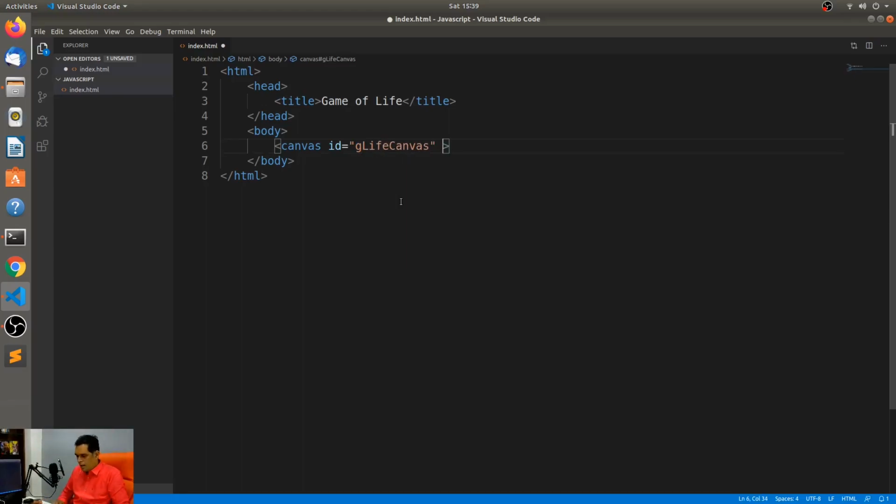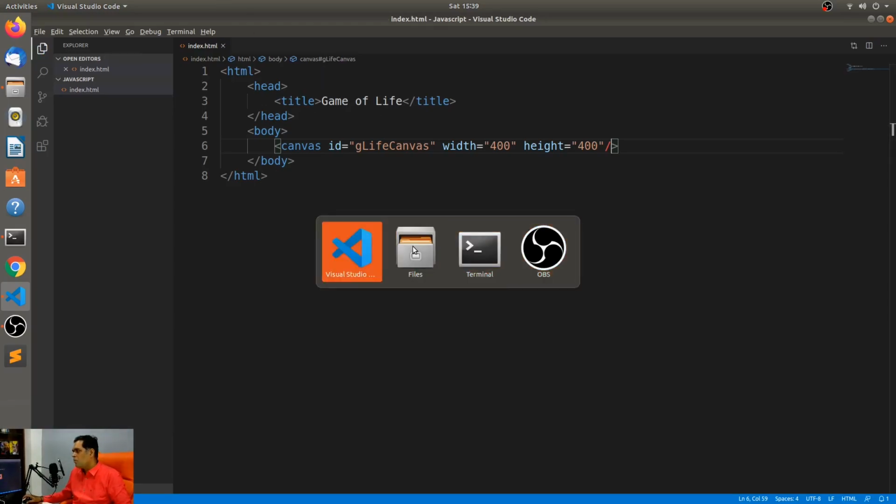All right, and we'll give it a width. Width is, let's say, 400. Now, because I'm going to be showing the screen a little bit expanded, let me just keep it at 400. I think that should be fine. Height is equal to 400, like a nice square 400 by 400 canvas. And yeah, that's about it. Because this doesn't have an end tag, I just complete it like this.